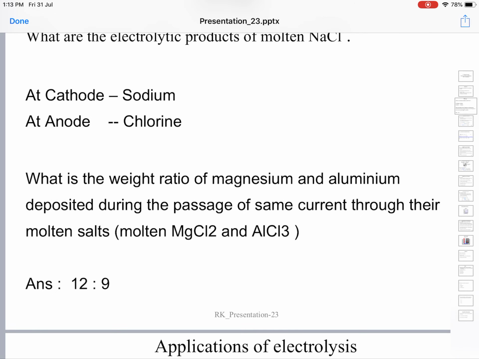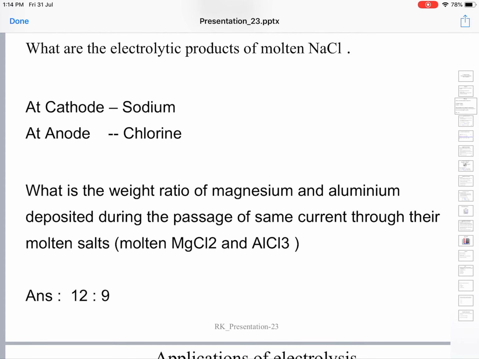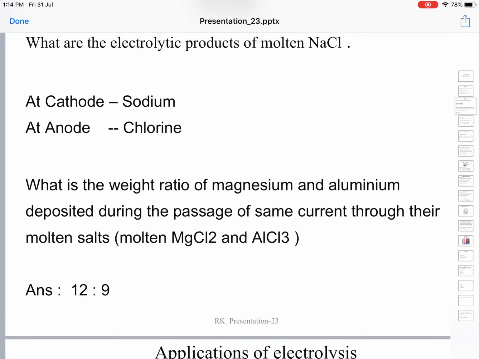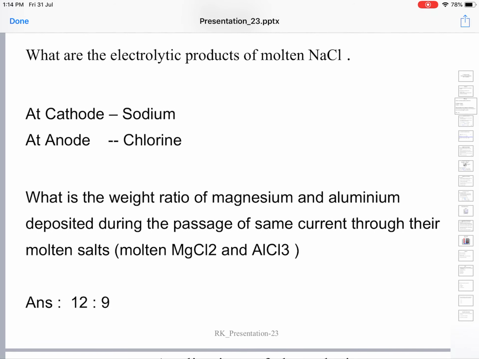The first one is the electrolysis of fused or molten NaCl. NaCl on heating to very high temperature melts. This is called the fused state or molten state. In this state, it contains only sodium ions and chloride ions, and no other ions are present here. Only sodium ions and chloride ions are present.